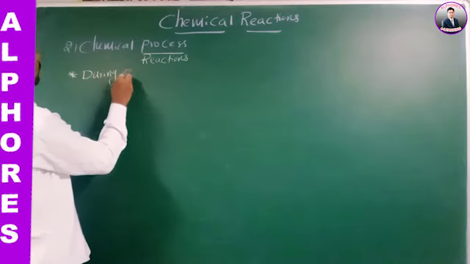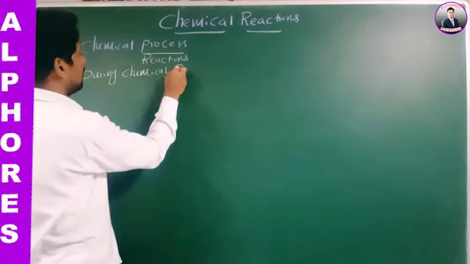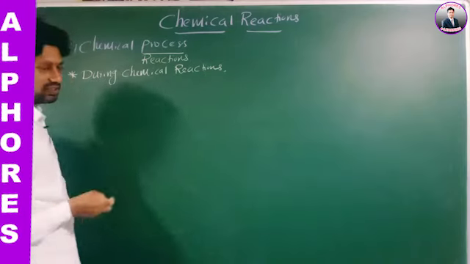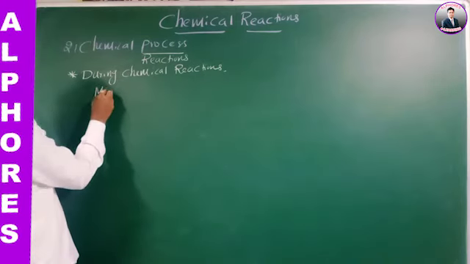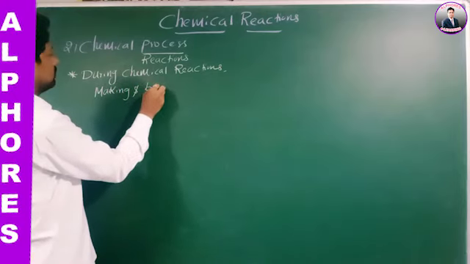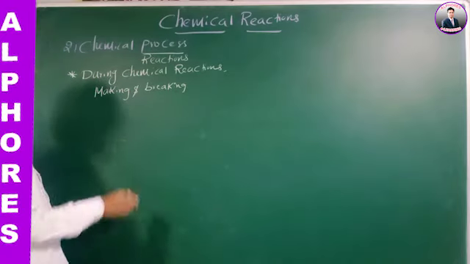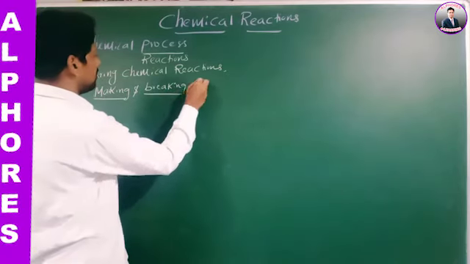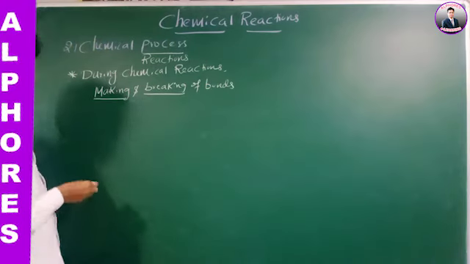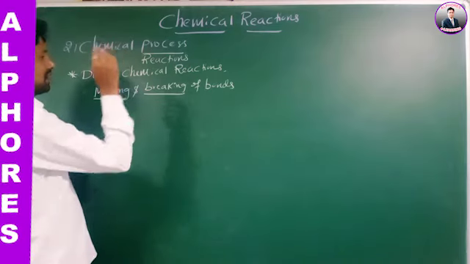During chemical reactions, what happens? Making and breaking. Making means formation here. Therefore, making and breaking of bonds. It means new bonds are formed and already existing bonds are broken.